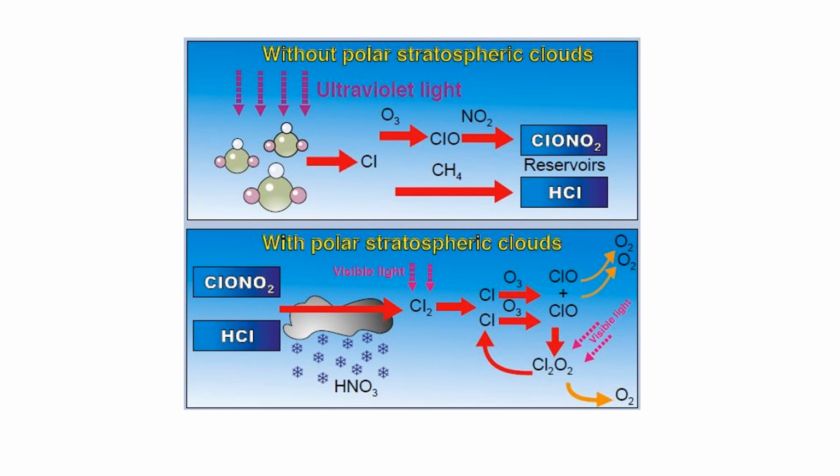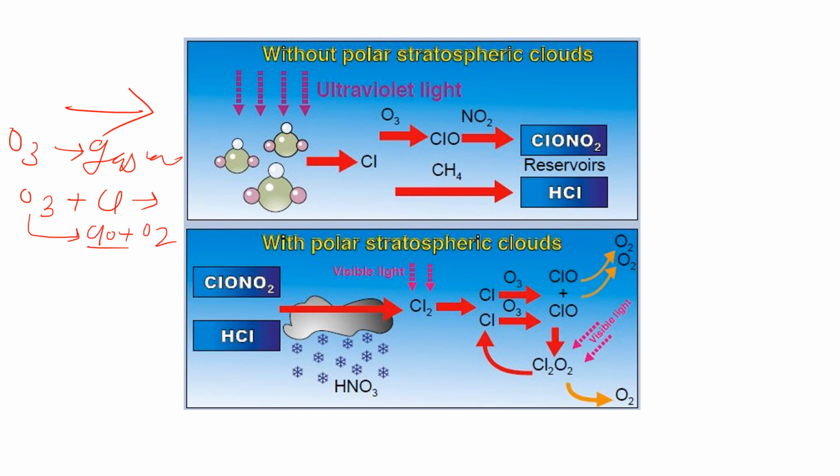In the absence of polar stratospheric clouds, the ozone depletion mainly takes place in the gaseous phase. The ozone depletion is mainly due to ozone reacting with chlorine, and they form chlorine monoxide and oxygen in the presence of sunlight.